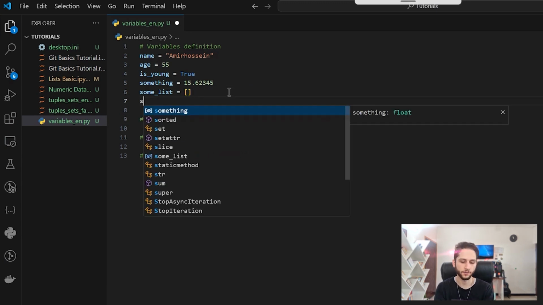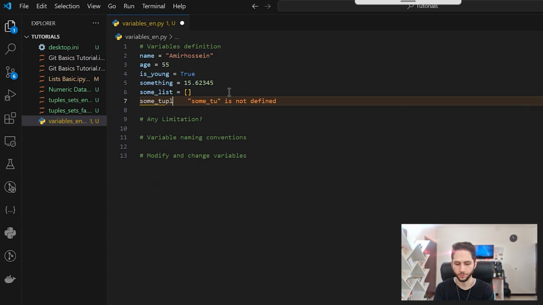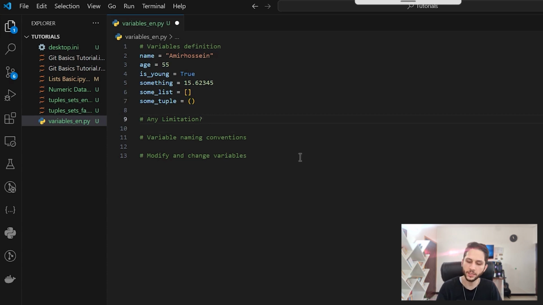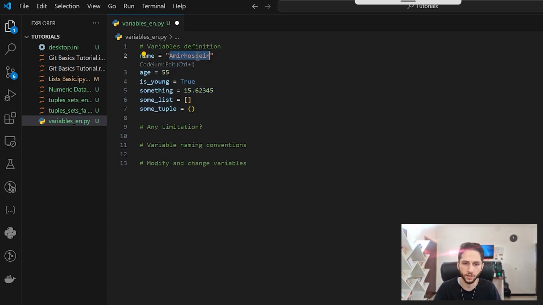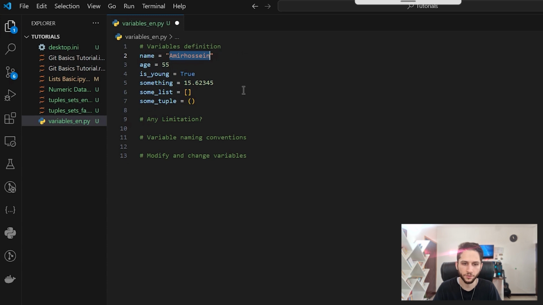I can save tuples in a variable too, and whatever data you want, you can save in a variable. Variables don't have any special limitations. As we talked here, we can save any kind of data type in a variable, so there's no limitation.